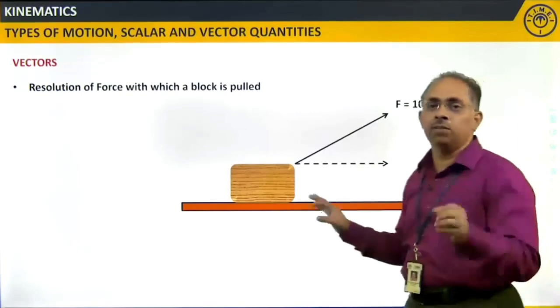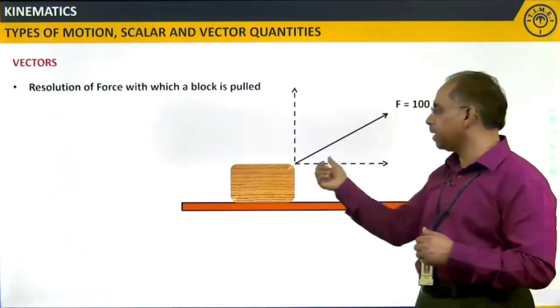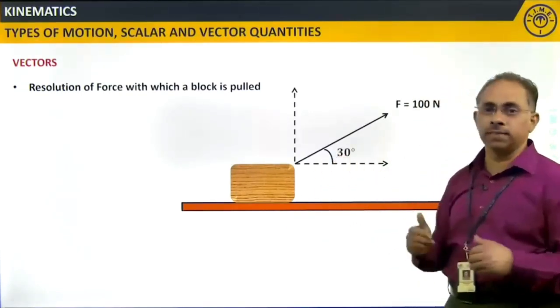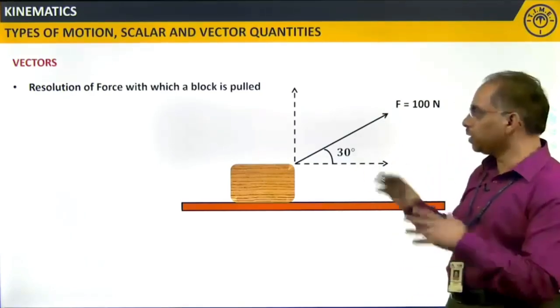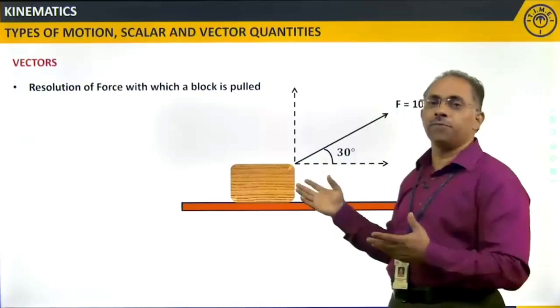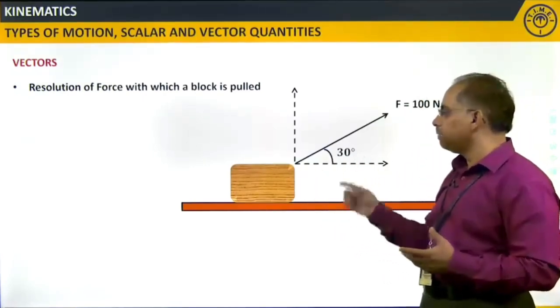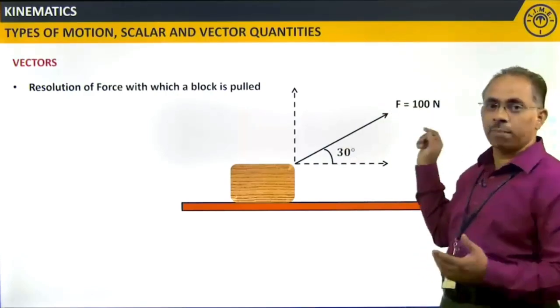I am applying a 100 Newton force on the block, which is making an angle theta equal to 30 degrees with the horizontal. Now, I want to resolve this particular force into two components. When I am applying force in this direction, what is happening?